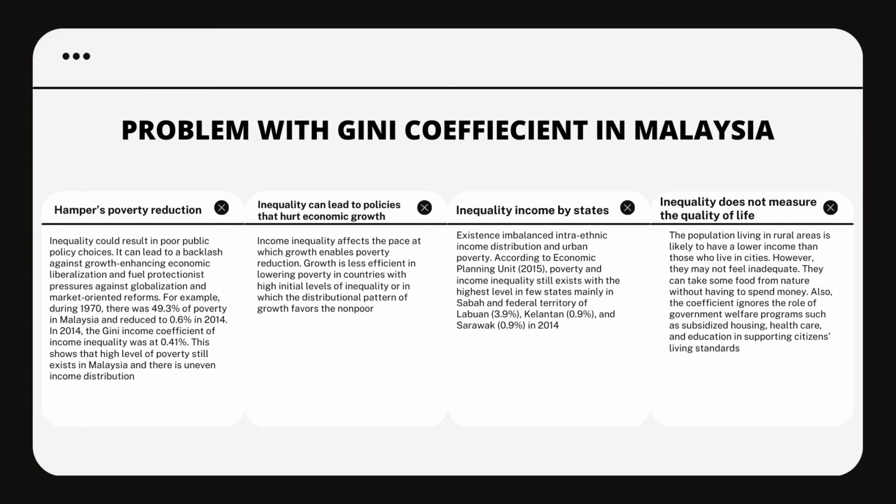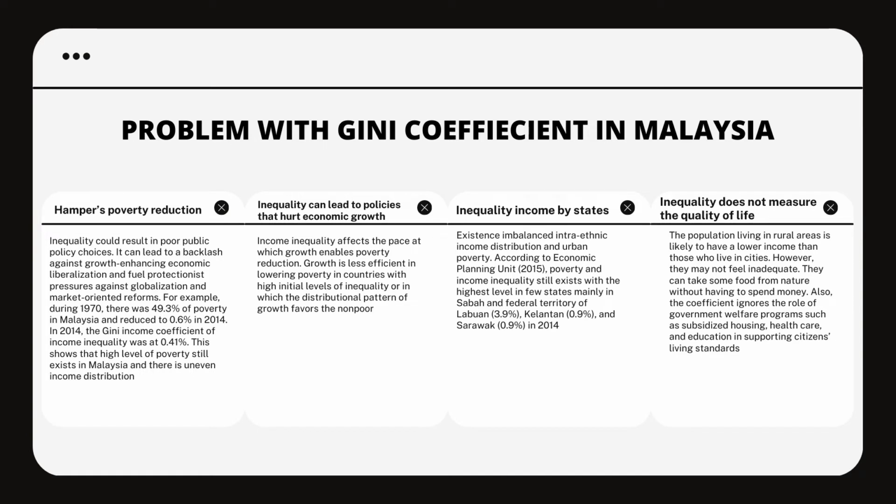For example, during 1970, there was 49.3% of poverty in Malaysia and reduced to 0.6% in 2014. In 2014, the Gini income coefficient of income inequality was 0.41%. This shows that high level of poverty still exists in Malaysia and there is uneven income distribution.